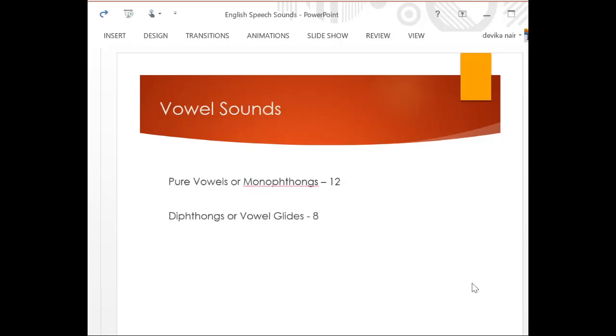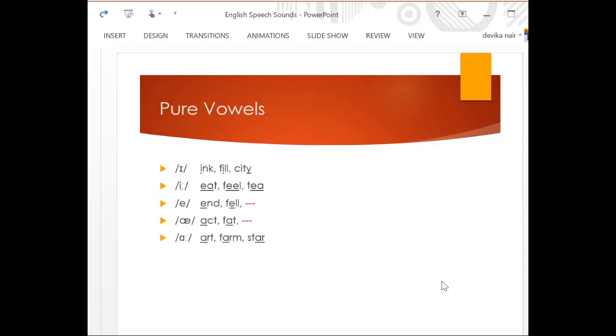Next, we look at vowel sounds now. Pure vowels. We classify vowel sounds into two groups: pure vowels or monophthongs, and diphthongs or vowel glides. First category, 12 in number, second one, 8 in number. So which are the pure vowels?